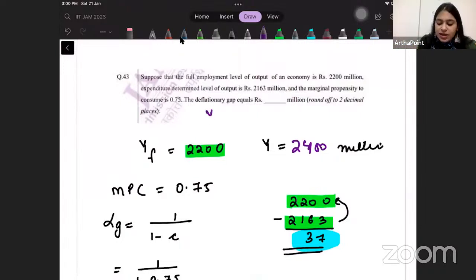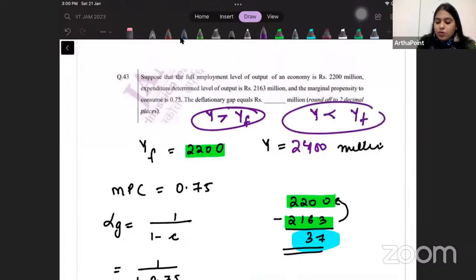Inflationary gap is going to be there when output will be more than full employment. Deflationary will be when output will be less than full employment. The method remains the same. You just have to find the gap and it is going to work through the multiplier effect. So accordingly, you will invest or disinvest.